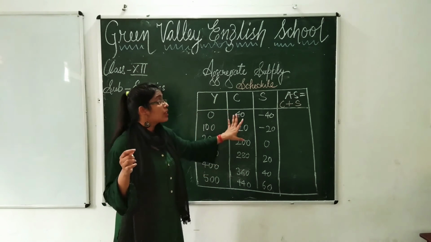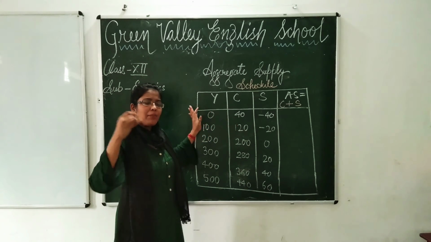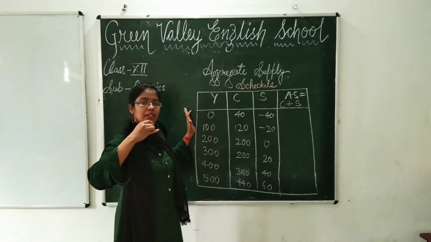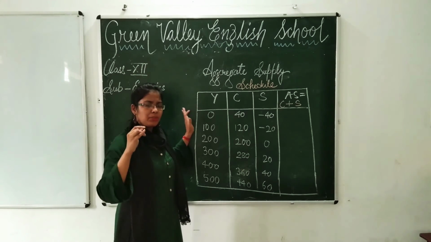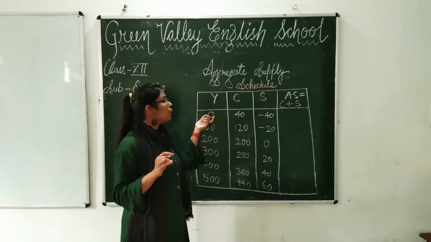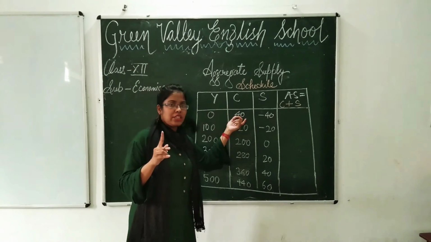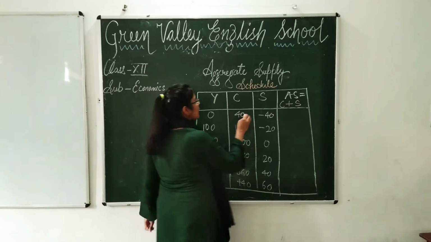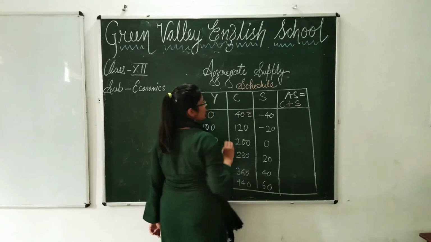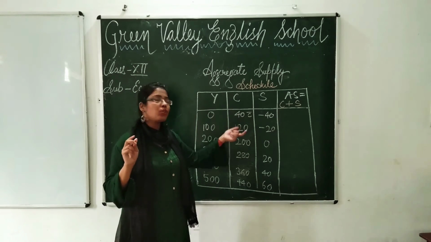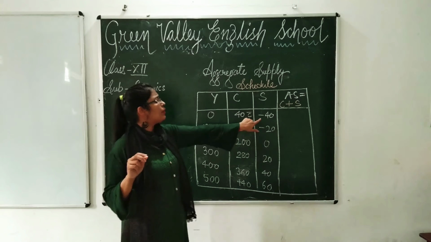We have assumed. Now we know that when income rises, consumption does not rise as per the rise level of income. We save something. There is a human tendency to save. So let us see now saving. Now you know when income was 0, still the person was consuming, known as autonomous consumption, here you will see bar C, because when income is 0, still we consume. So here saving will be minus 40.